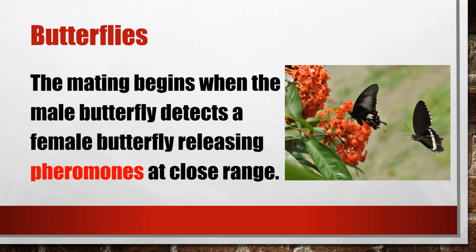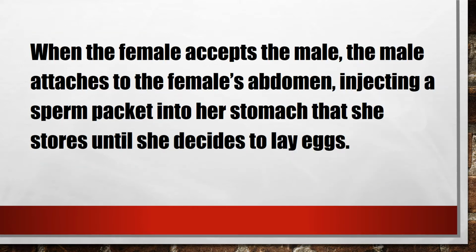Butterflies. The mating begins when the male butterfly detects a female butterfly releasing pheromones at close range. When the female accepts, the male attaches to the female's abdomen, injecting a sperm packet into her stomach that she stores until she decides to lay eggs.